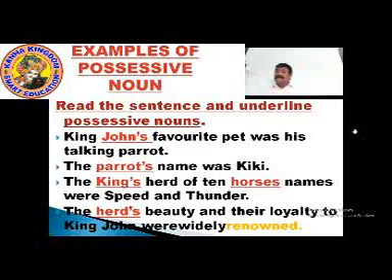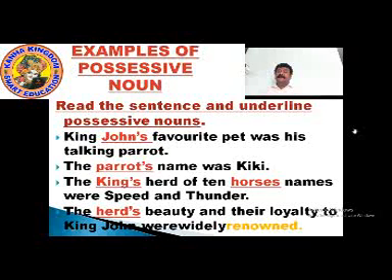Horses again here is a possessive noun. Says horses' names were Speed and Thunder. Where it says horses, this again is a possessive noun, so I marked it.